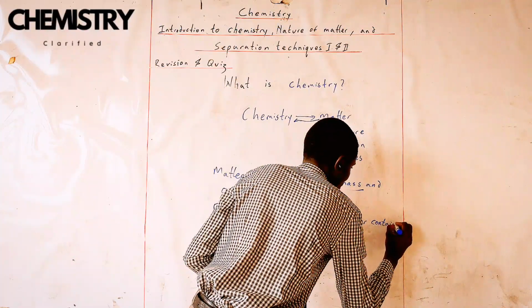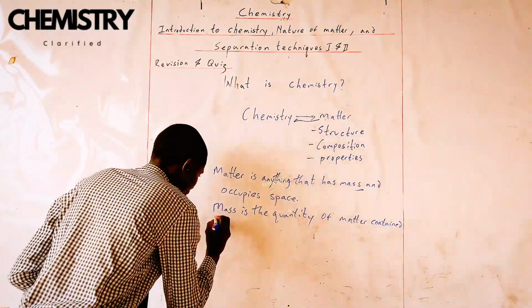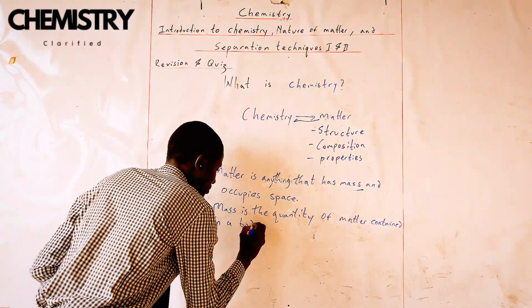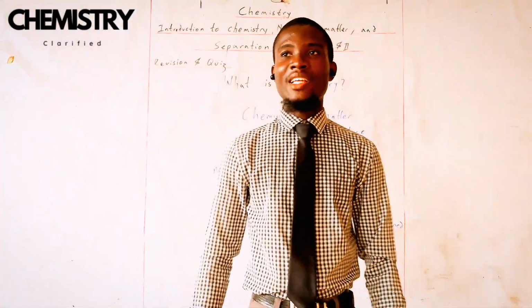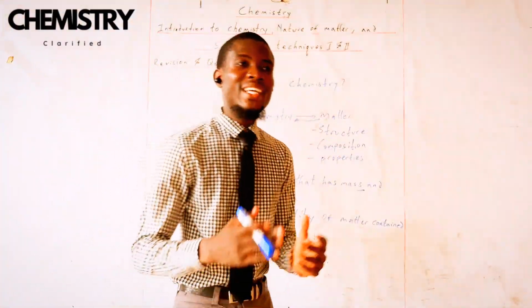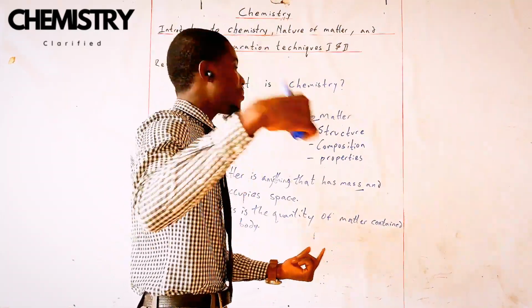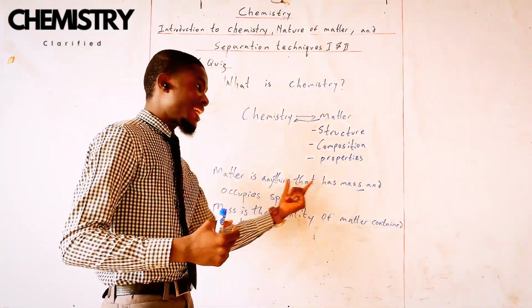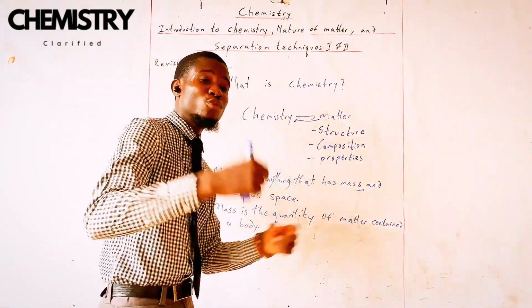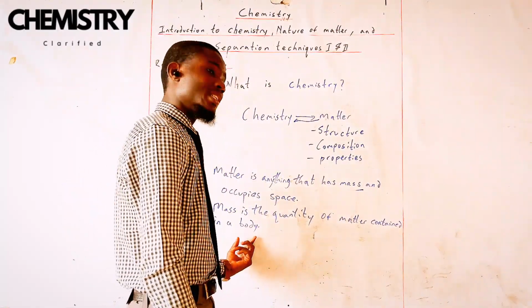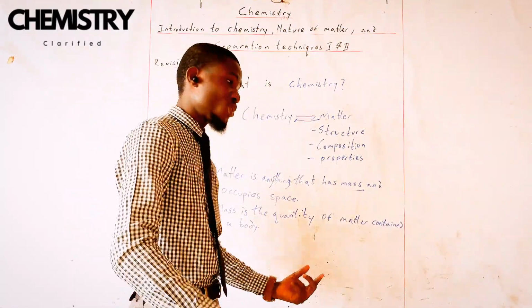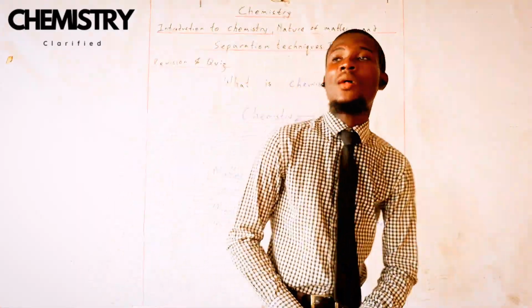contained in a body. So next time you go to a hospital and you stand on a scale and they tell you this is your mass, what they are essentially telling you is that this is the amount of matter. You already know that matter is anything that has mass and occupies space. So the amount of those things that is present in you, that is what they are measuring. And they are giving you the results in kilograms or grams or pounds, depending on where you are.